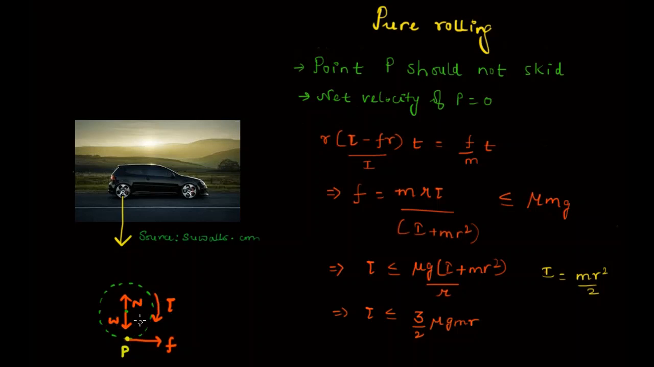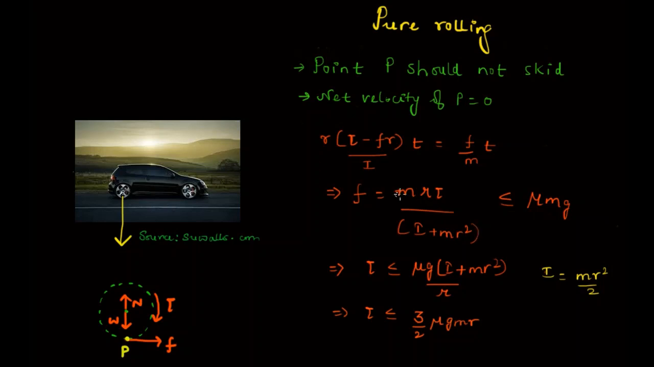And that state, when the point P does not skid, is called pure rolling, right? So for pure rolling at point P, the velocity in the backward direction because of torque, which we have seen is (r tau minus Fr) by I into t, should be equal to the velocity due to the force of friction, which is F by m into t. And then from this we find that the force of friction is equal to m r tau divided by (I plus m r squared).